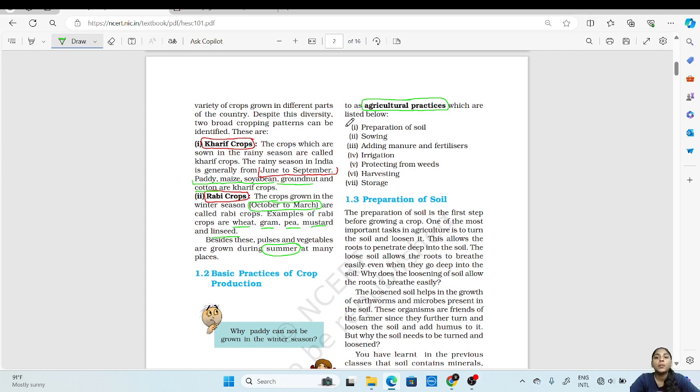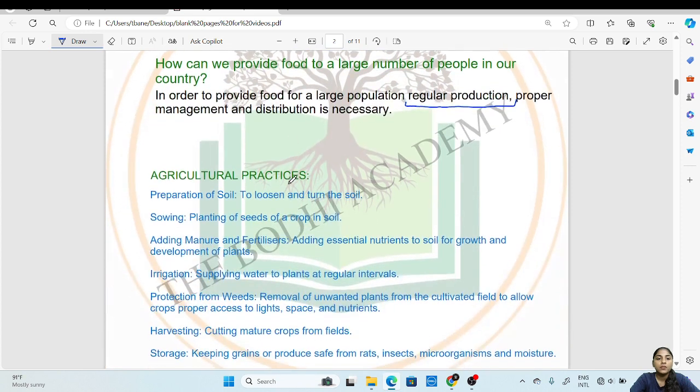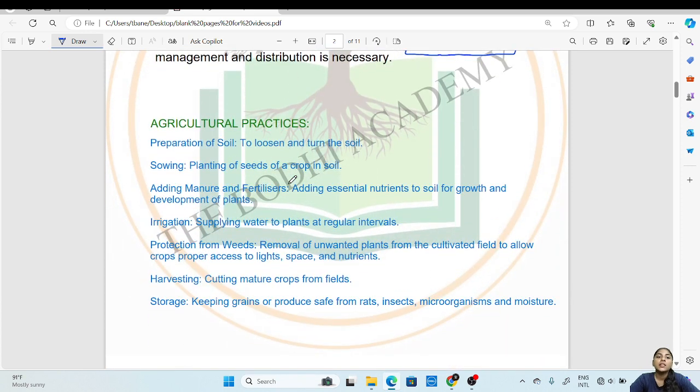The first one is the preparation of soil. In this step, the farmer essentially loosens the soil or turns the soil in his field so that there is more air in the ground, which will help the roots to breathe. And this step also helps the roots of the plants to penetrate deep into the soil. Then the second step is sowing, the planting of seeds of a crop in the soil.